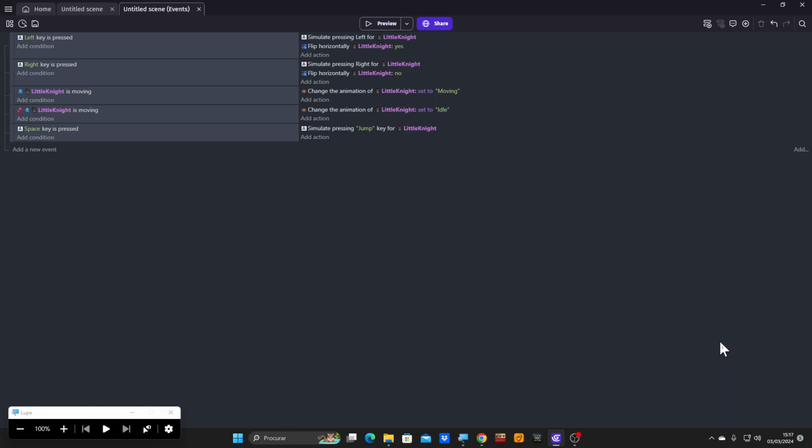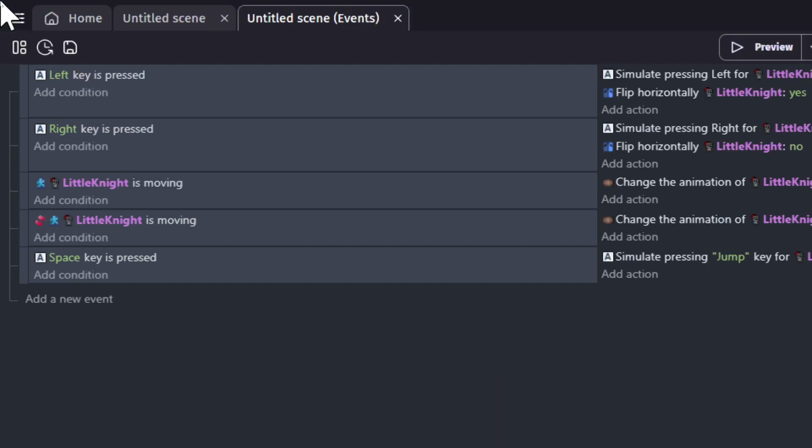So let's keep working on our game. Before we do anything else, we're gonna do some housekeeping. We're gonna put everything in order so we start keeping track of where things go, because otherwise this is gonna get out of hand real quick. Right now it's only a handful of events, and you're like, this is fine, I can work with this. But as your game keeps getting bigger and bigger, you're going to lose track of stuff. It's going to be so hard to work on this. So, how do we keep everything in order?